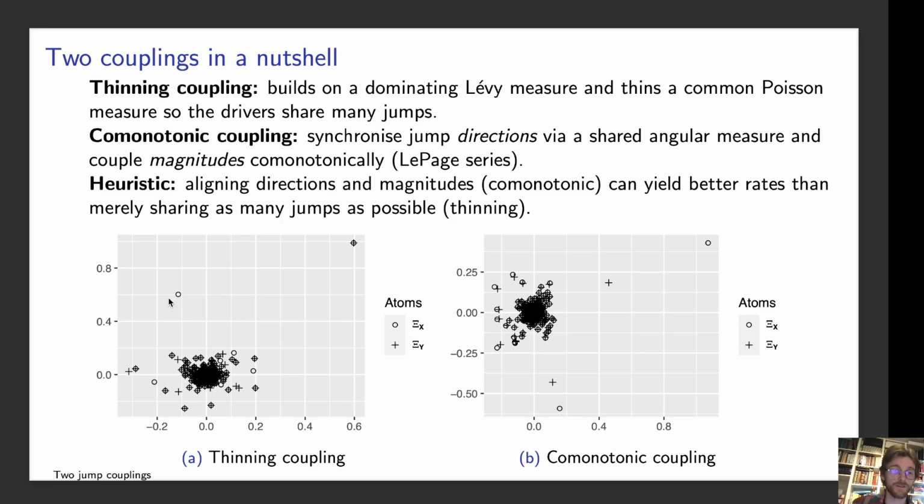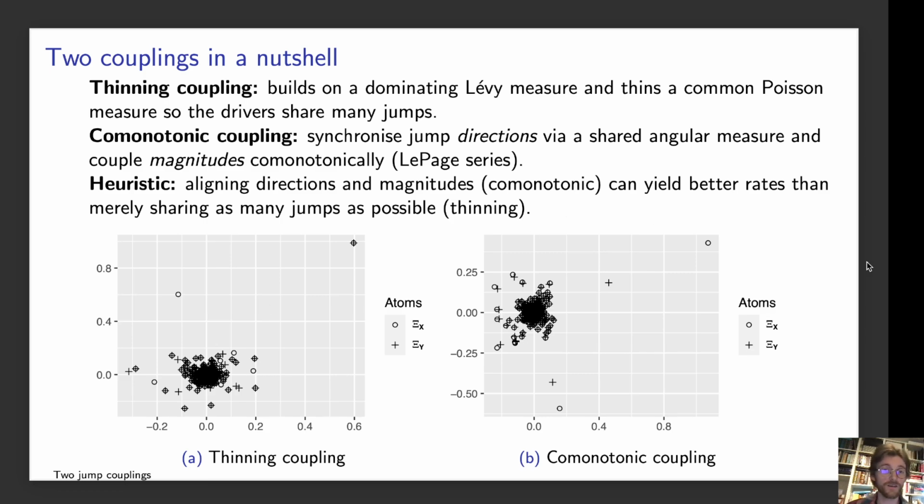And where you have either a circle or just a plus, they don't share anything, so they have vastly different directions and magnitudes. So under this thinning, we have that many of them, as many as possible, are exactly the same, whereas for the rest we will aggregate some kind of error from the non-matching jumps.